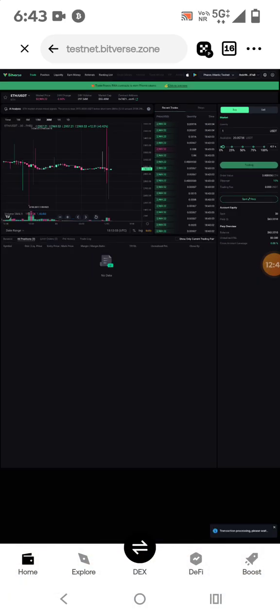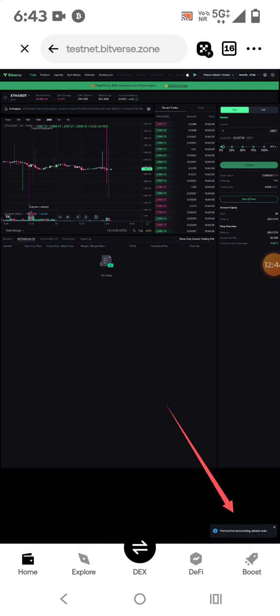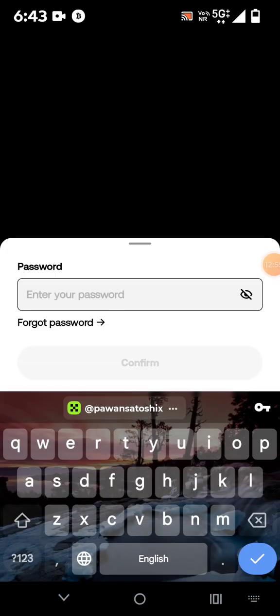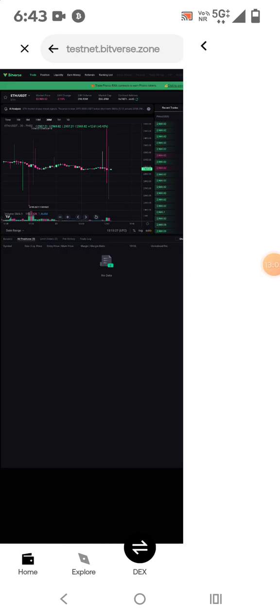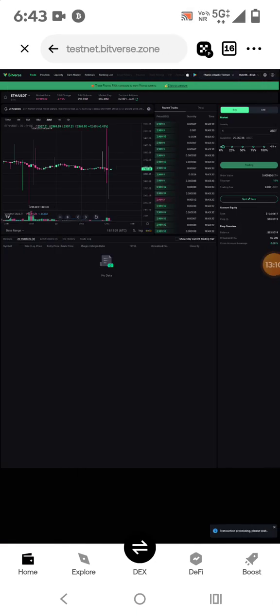Let me try, is it working or not. So you can see transaction is in process. Transaction जो है process में है. So you have to wait here, and you can see first we have to approve the contract. After the approval we have to wait here, and you can see we can successfully complete these transactions.